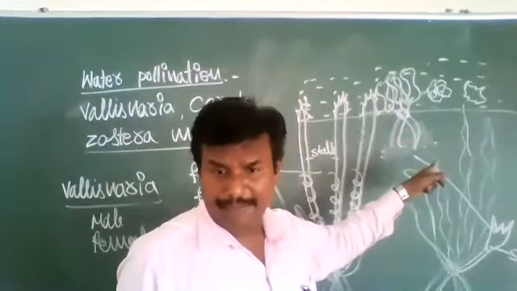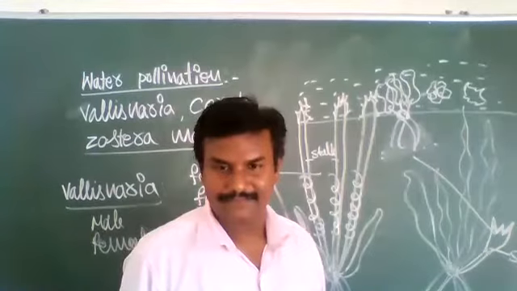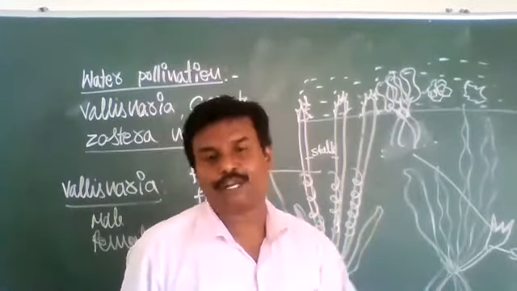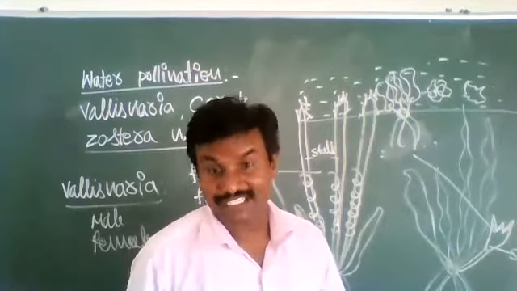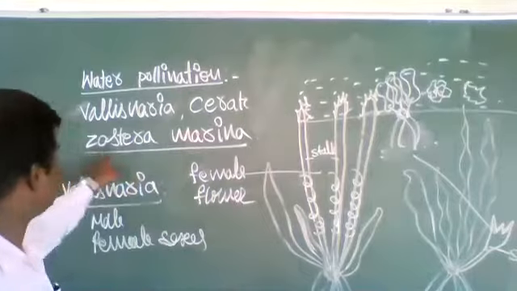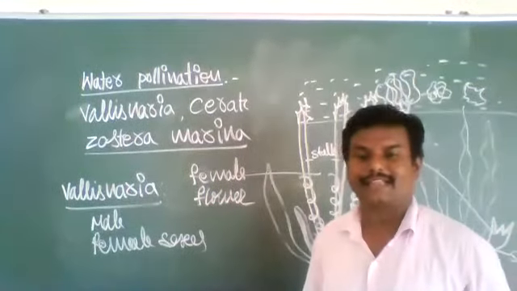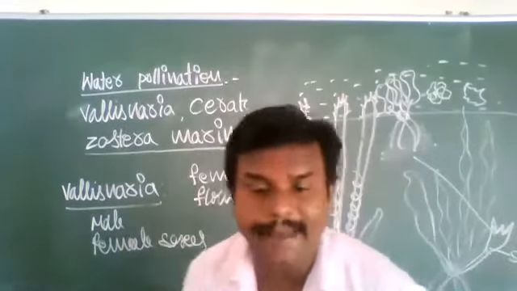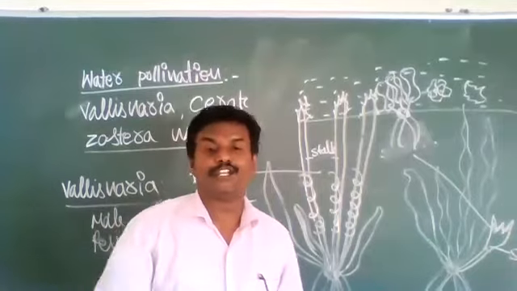Though it is an aquatic plant, water pollination does not take place. Wind and insect pollination occurs. That's why true water pollination occurs in only some very rare plants, that is Zostera marina. In the plants which are totally submerged, only in them does true water pollination occur.